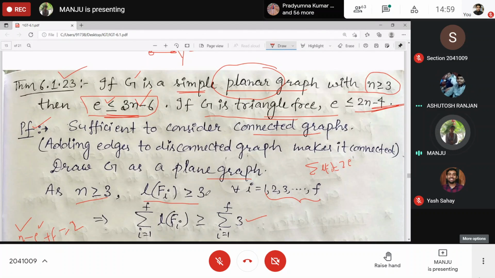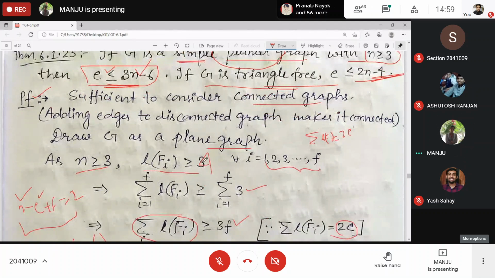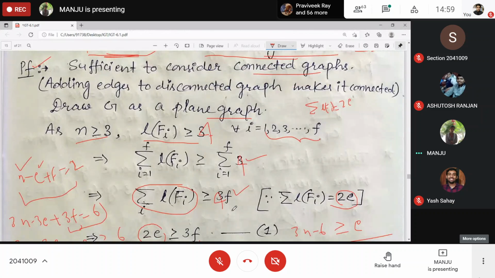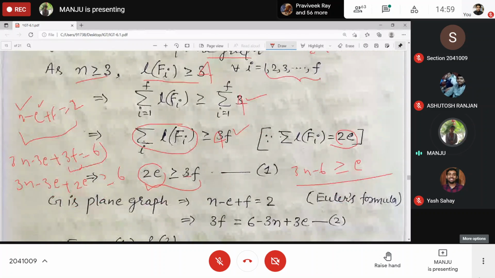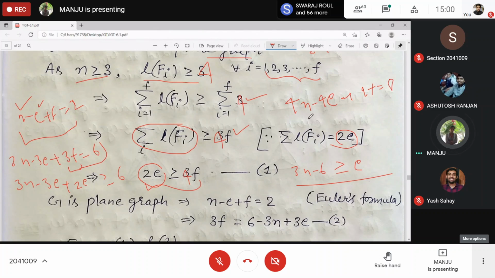And if it is triangle free, then 3 cannot be the length of a face. It has to be at least 4. Clear? Then it will be 4. Just try to replace everywhere. Multiply 4 with this one. What do you get? 4n minus 4e plus 4f is equal to 8. So you got 4n minus 4e, and 4f will be 2e.